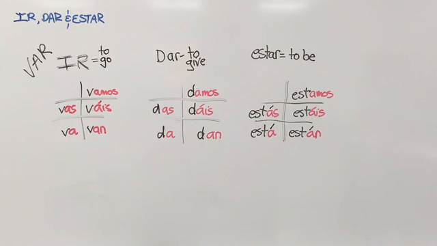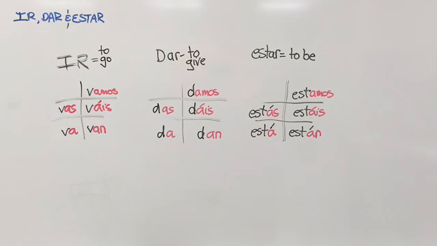But for some reason, they didn't consult me in 300 AD when this language was beginning to develop in the Roman Empire. I don't know why they didn't consult me. Maybe it's because I wasn't alive at that time. So they called it ir instead of var. But you'll notice it follows a regular AR pattern.